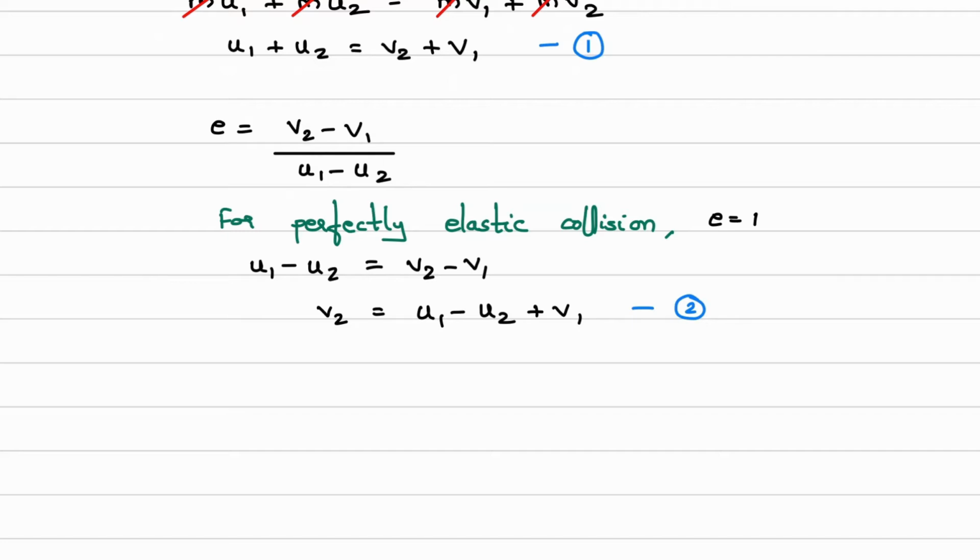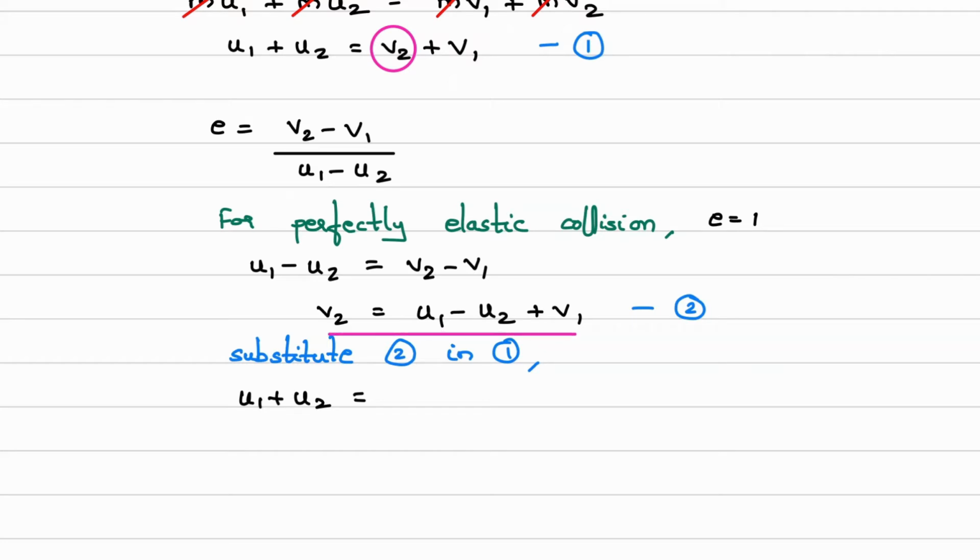Substitute the value of v2 from this equation in equation 1. So what I'll get, I'll write it down over here. Substitute 2 in 1. So u1 plus u2 equals, instead of writing this v2, I'll use this equation: u1 minus u2 plus v1, and the last term plus v1 is remaining.